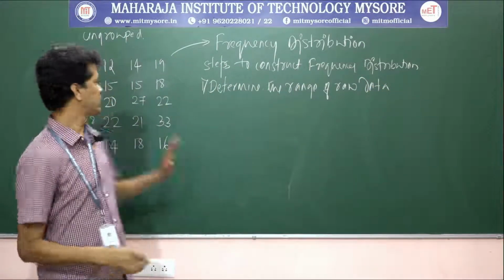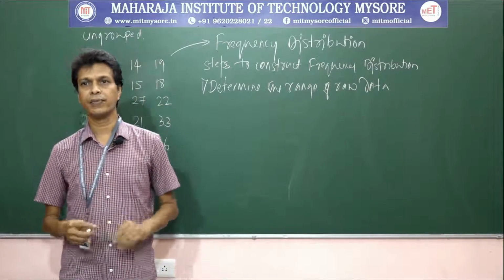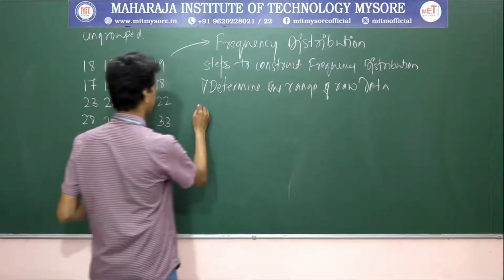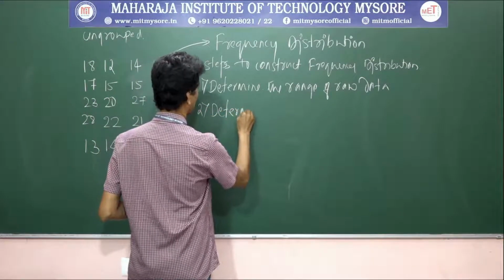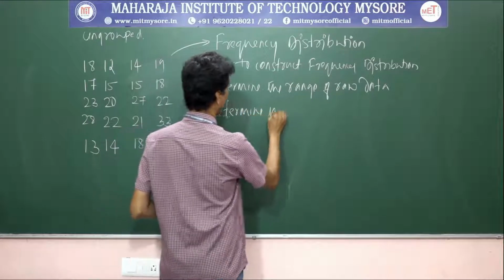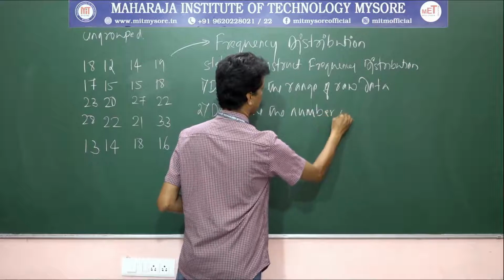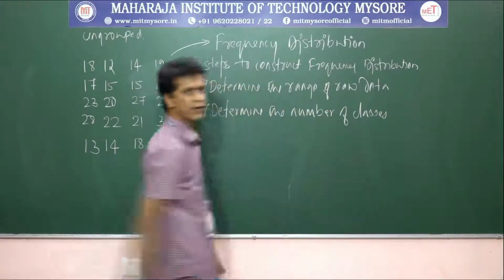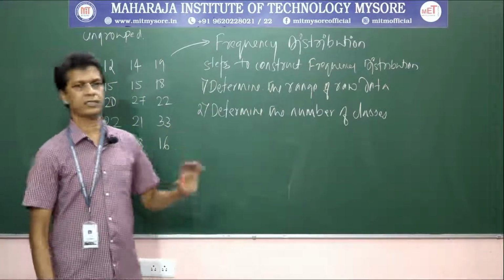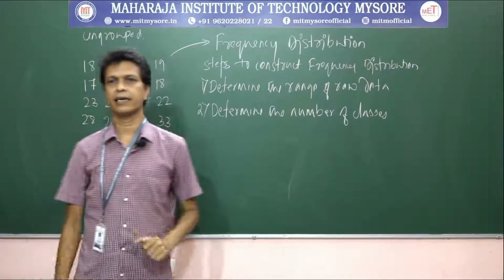Second step: once you have determined the range, determine the number of classes. Number of classes means how we can group this data based on certain arrangements.